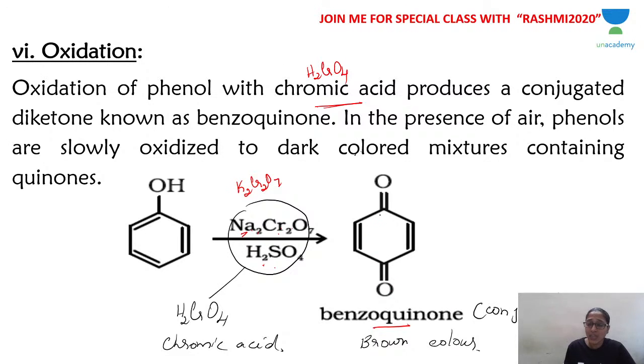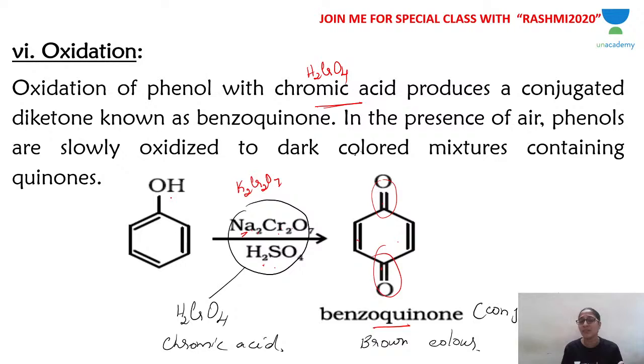Benzoquinone is conjugated, see, double bond, single bond, double bond, single. It's a conjugated diketone, C double bond O, C double bond O twice. Benzoquinone is a conjugated diketone. It's a colored compound. It's a dark brown color.